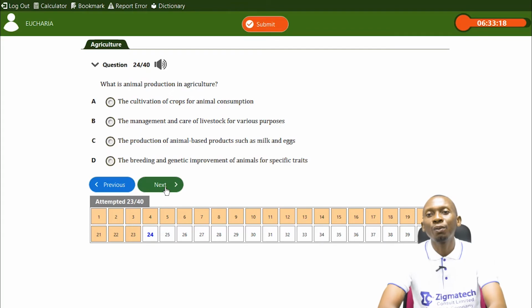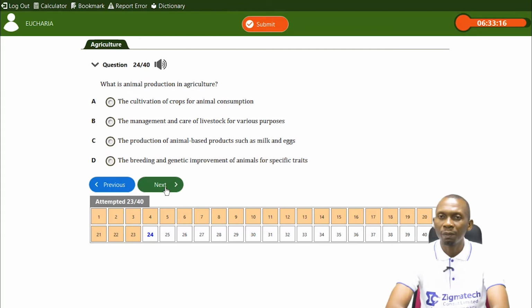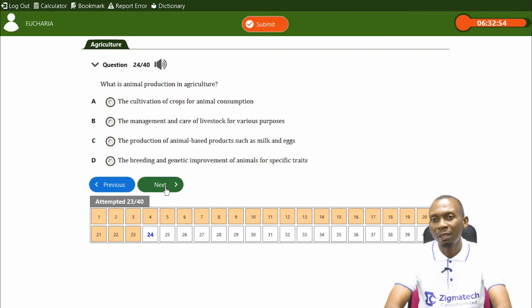What is animal production in agriculture? Now, talking about animal production, we're looking at management and rearing of our animals. So let's see the options. Cultivation of crops for animal consumption. That's the wrong answer. Let's look at management and care of livestock for various purposes. That should possibly be the answer, but let's look at other options.